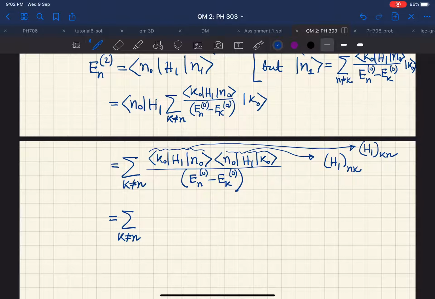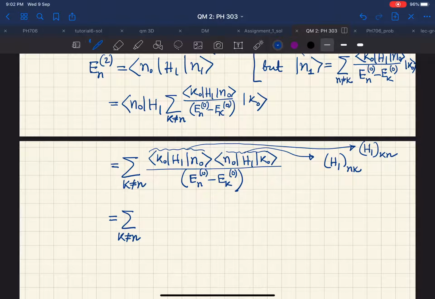This is H1 Kn, the first term, H1 Kn. Second one is H1 Nk. That has to be, because if there is n in this position, this should come with another n. So that's correct. If we are multiplying two matrices, this has to be checked, and in the denominator we have En0 minus Ek0.